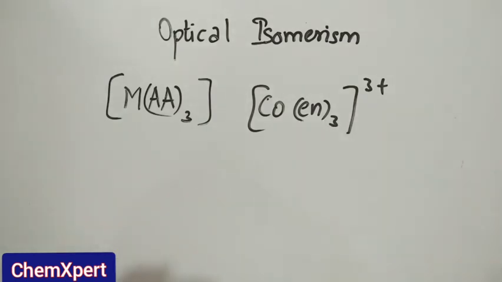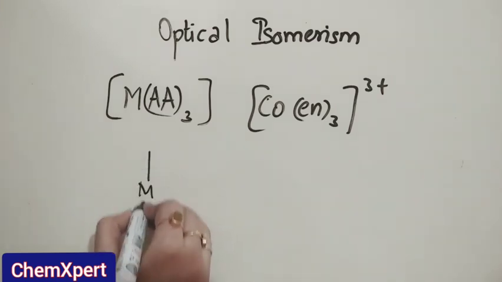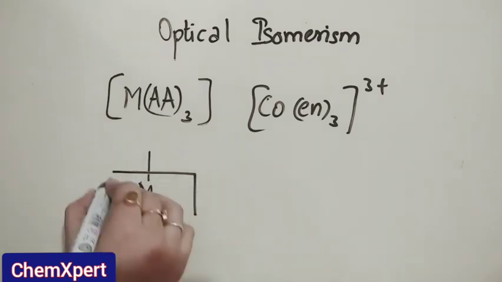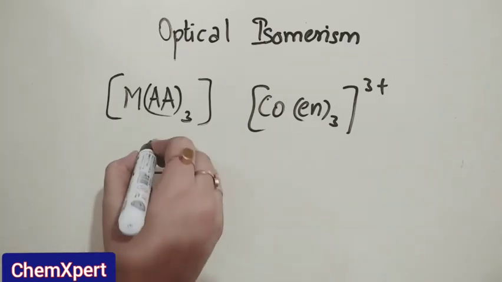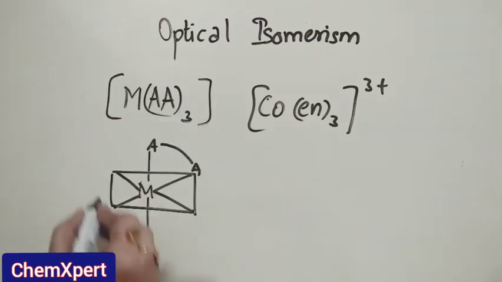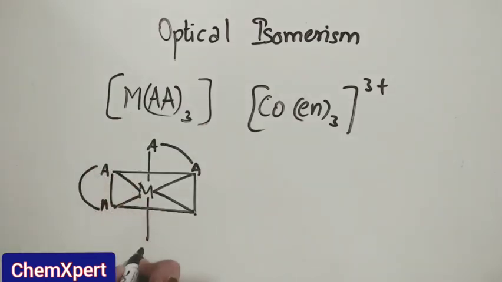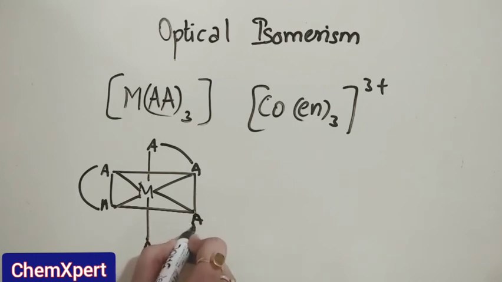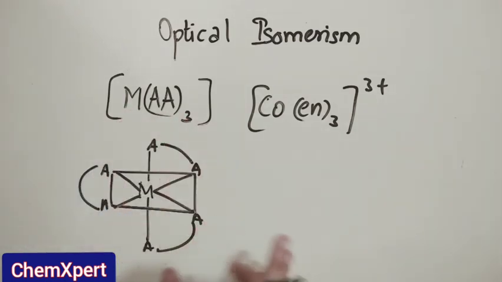So now if we take the representation like this, M, so first one is this, AA first isomer, second, and third. Just for example, we have to prove that MAA whole thrice forms the optical isomer.